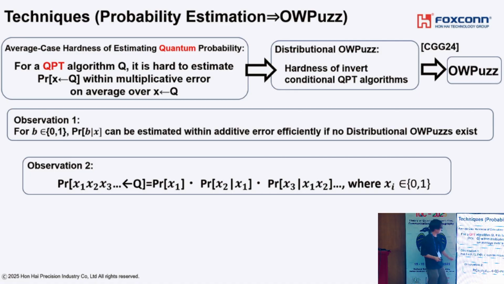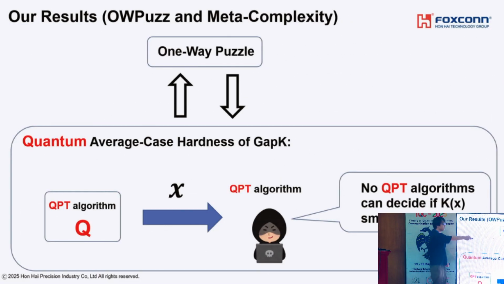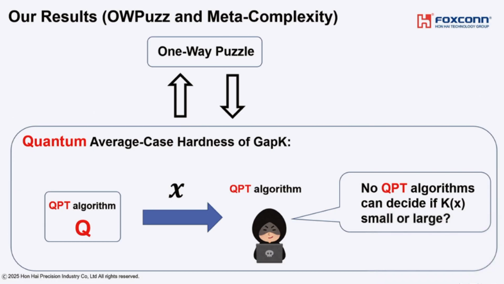But the final goal is to estimate this value within multiplicative error. As a final observation, if we consider average case estimation instead of worst case estimation, additive error estimation of each term is actually sufficient to compute this value. So by combining these observations, we show that assuming the non-existence of distributional one-way puzzle implies that we can estimate this value on average over any quantum polynomial time algorithm. So in this way, we show that one-way puzzle is equivalent to quantum average case hardness of gap K problem. This is the result.